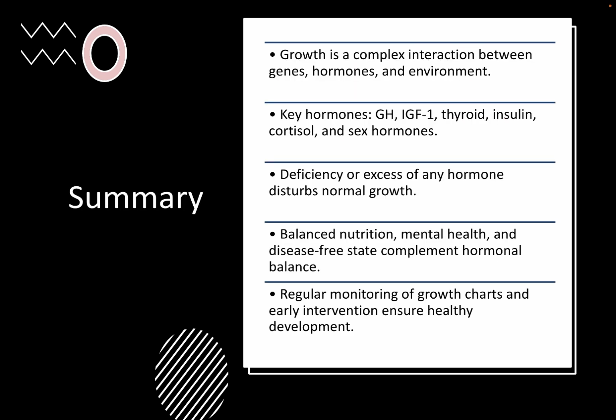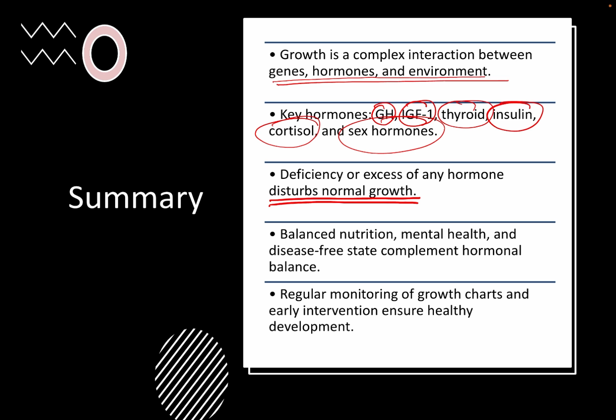So to summarize, growth is a complex interaction between genes, hormones and environment. Key hormones are growth hormone, insulin-like growth factor 1, thyroid hormone, insulin, cortisol and sex hormones. Deficiency or excess of any hormone can result in disruption of normal growth. Balanced nutrition, mental health and a disease-free state complement the hormonal balance. Regular monitoring of growth charts and early intervention ensure healthy development.